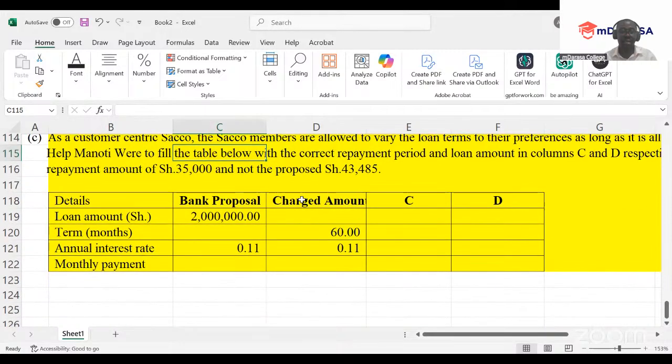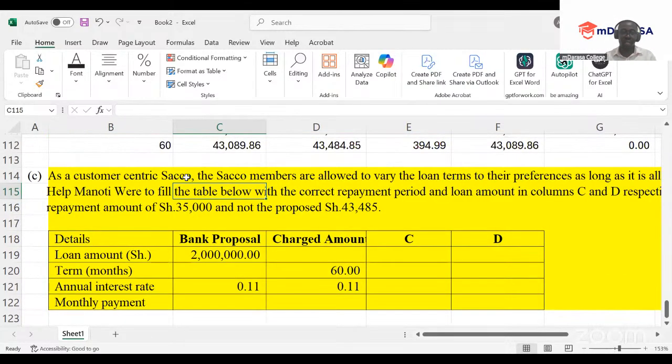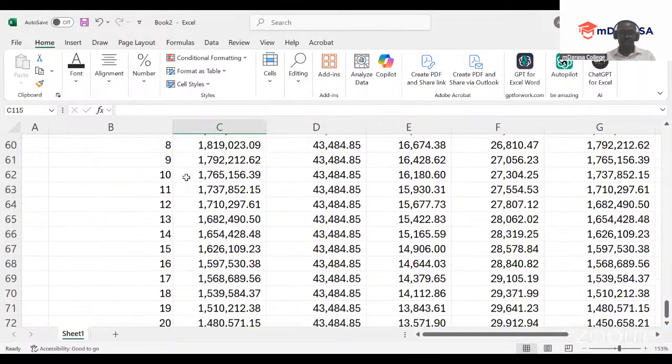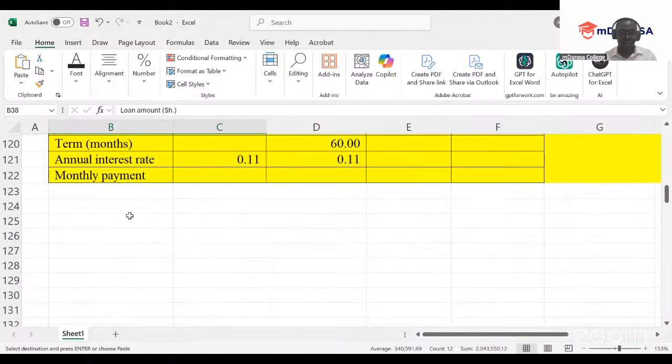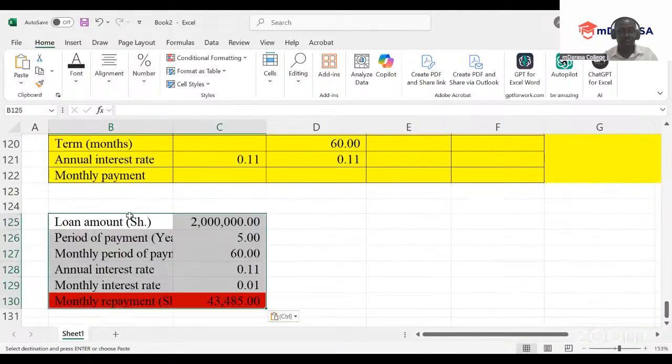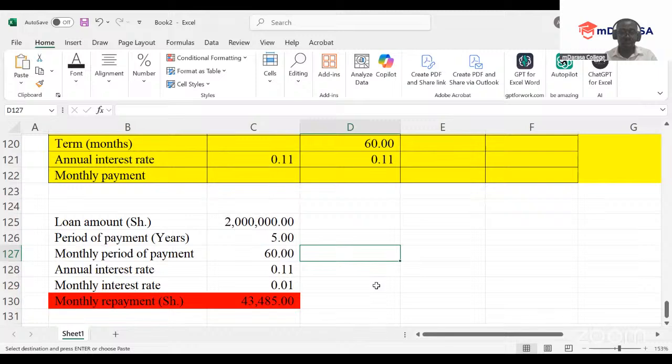After mentioning this, we proceed. You asked, if I am taking 35,000, what will be the period that I'm going to take? That is easy. I'll take the exact data that we had here.